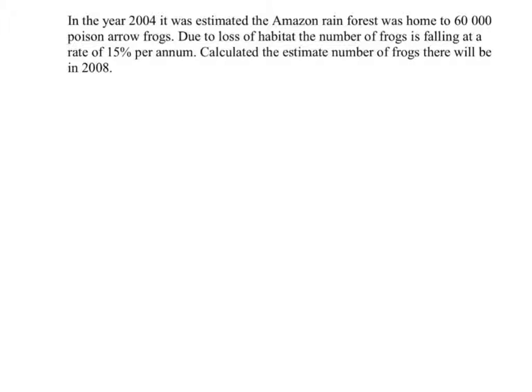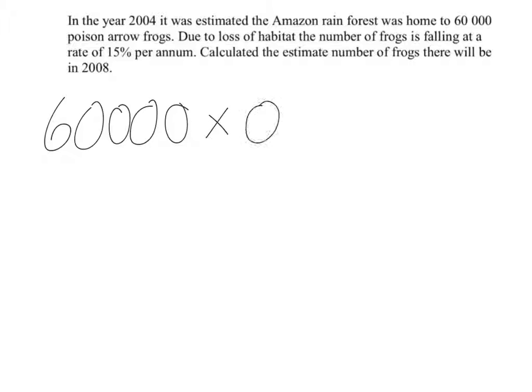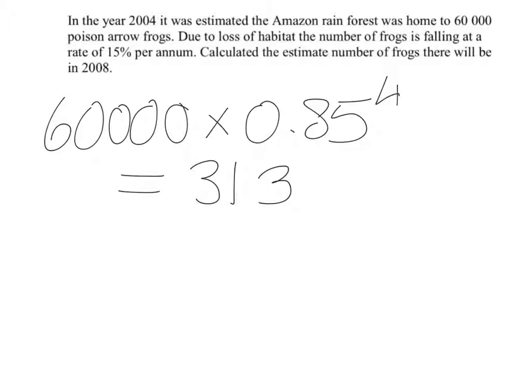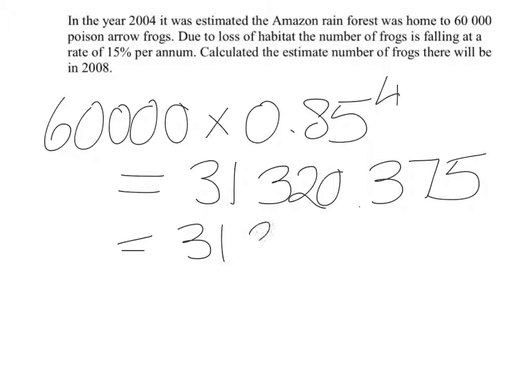So we've still got that same starting point. We have 60,000. Although at the end of 1 year, we're not going to have 100% plus this 15%. We're going to have lost 15%. So we're going to be left with 85%. So that's 0.85 as a decimal. Okay, and from 2004 to 2008, that is 4 years. So putting this in the calculator, I come out with 31,320.375. And again, you can't have 0.375 of a frog, so this is 31,320 frogs.